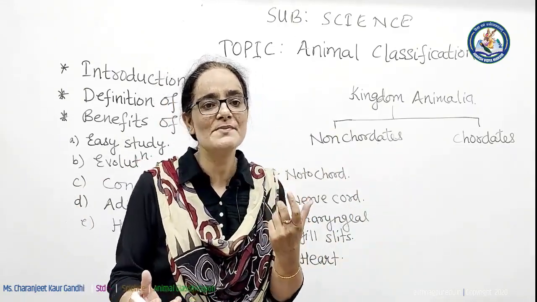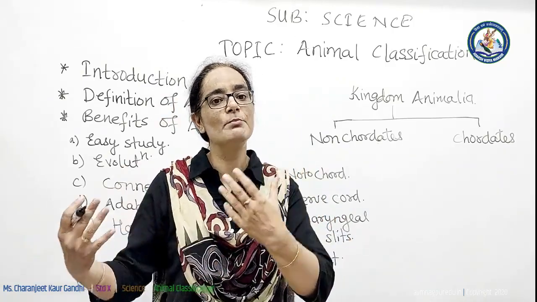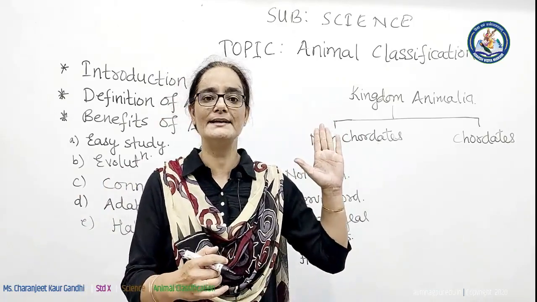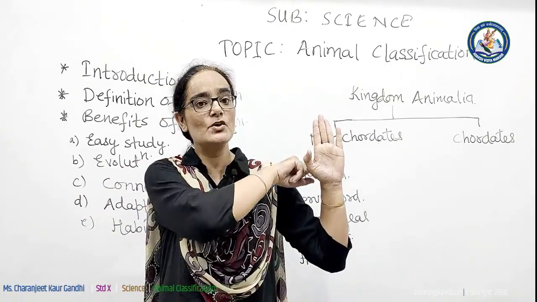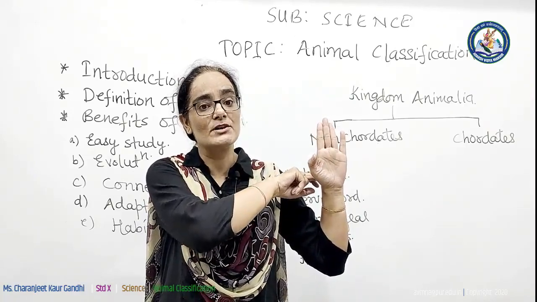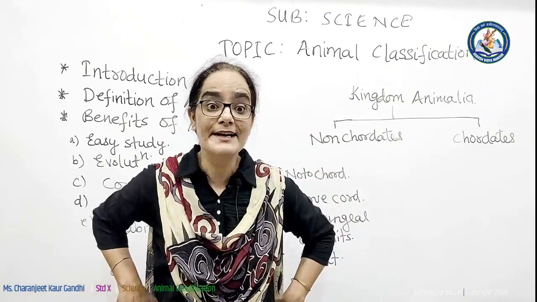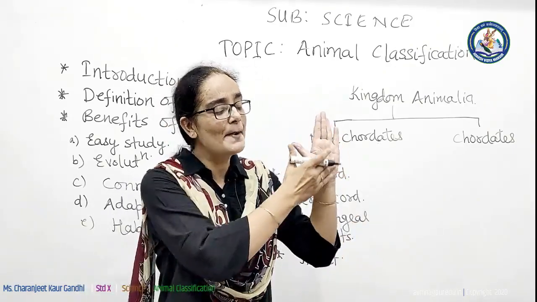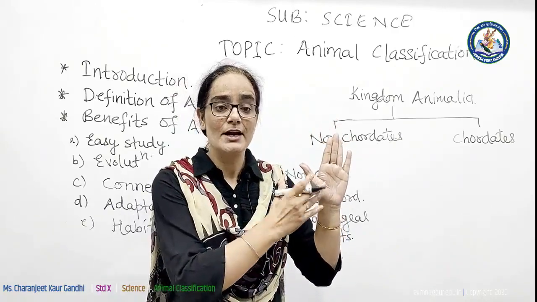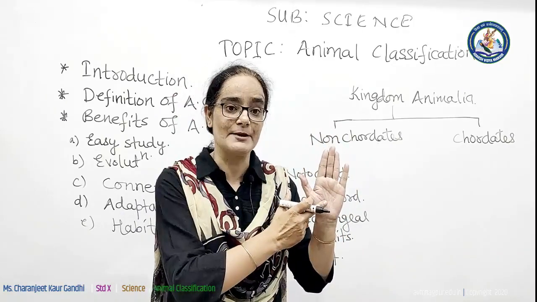Now the question comes to mind, what actually is the dorsal side? Along with dorsal, one more word is attached, that is called the ventral side. If I keep my hand like this, the back portion is called the dorsal side. This back part is known as the dorsal side, that is where our vertebral column is situated, where our kidneys are situated, and this front side is called the ventral side. Students, don't get confused with dorsal and ventral side.